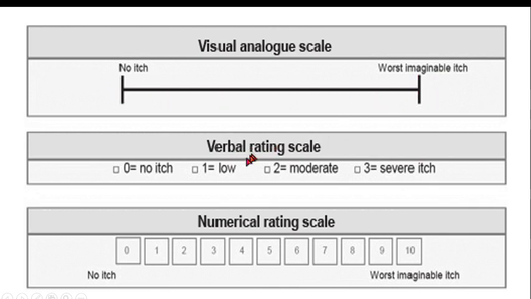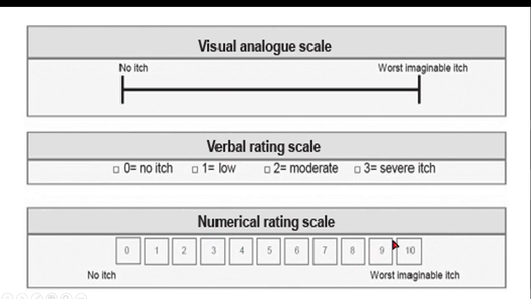Next is verbal rating scale. 0, 1, 2, 3, 4, something like this. So these are verbal rating scales. Here we will say 0 means no itch, then 1 is low itch, moderate itch and severe itch. So for itching this can be used. Okay, and the same thing, numerical rating scale, you have numbers from 0 to 10, no itch and worst imaginable itch. Then the person is asked to tell whether it is 1, 2, 3, 4 or which number it is.